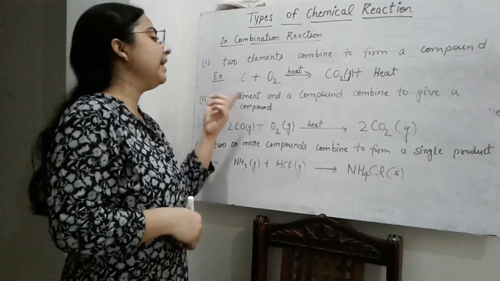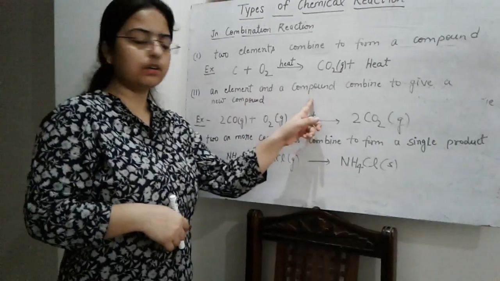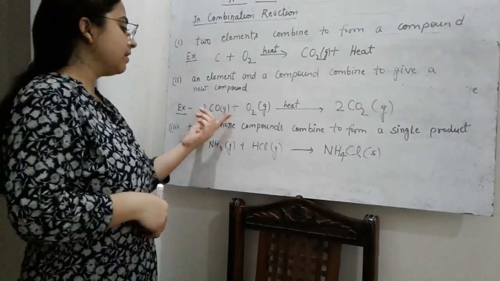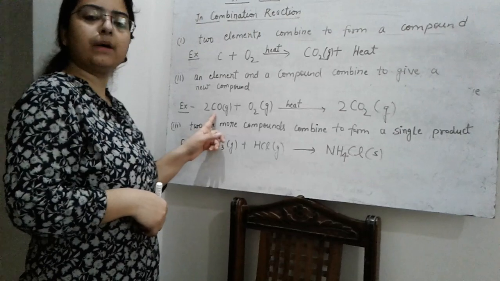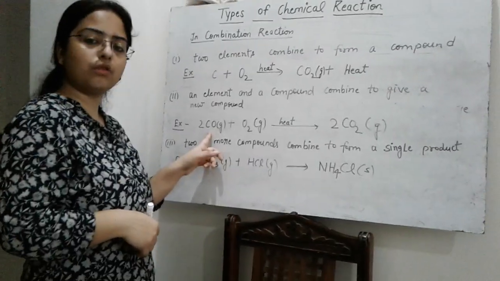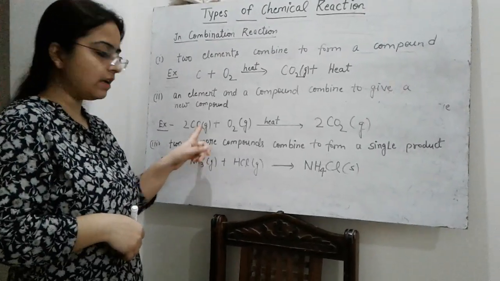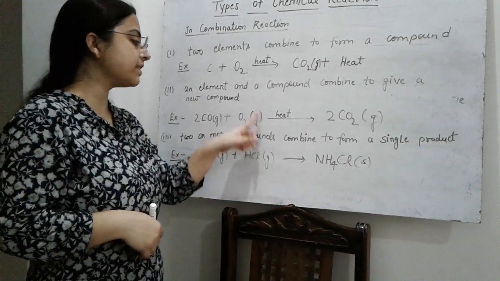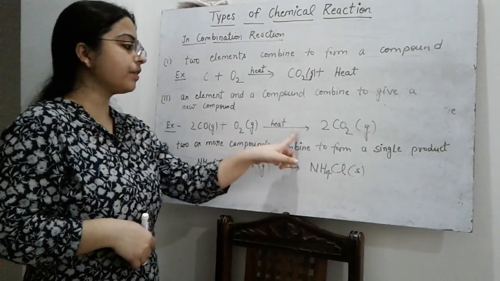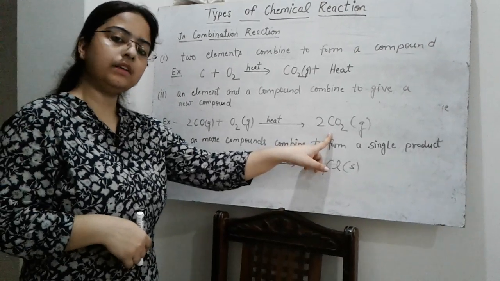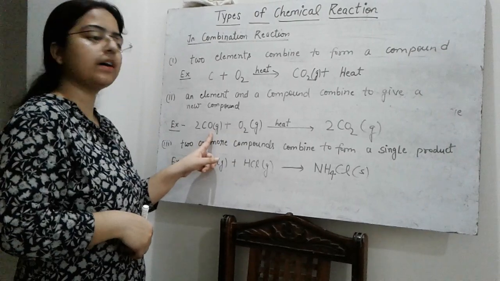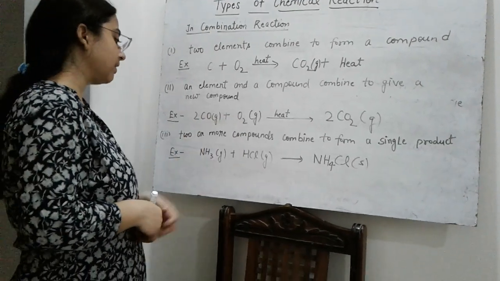The second case is that an element and a compound can combine to give a new compound. Here we have taken carbon monoxide. Carbon monoxide is a compound. It burns in the presence of oxygen, which is a diatomic element, to give a gaseous product called carbon dioxide. So here one element and one compound are reacting.